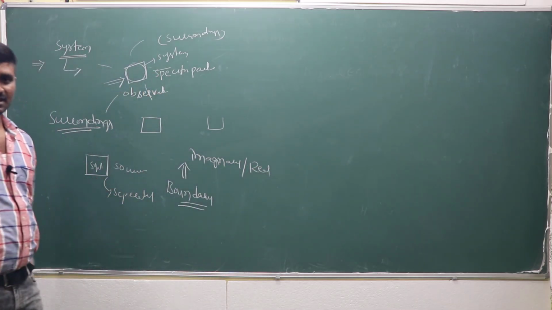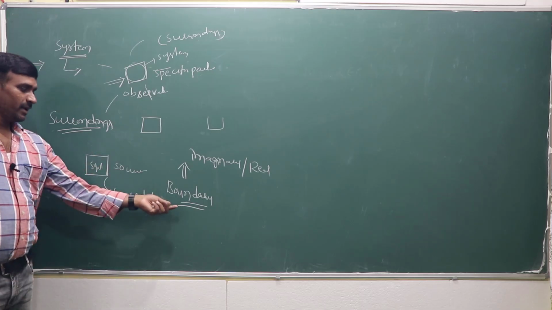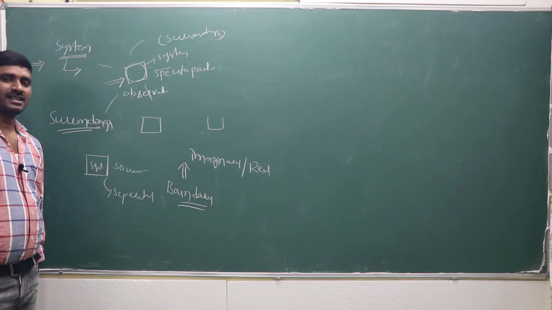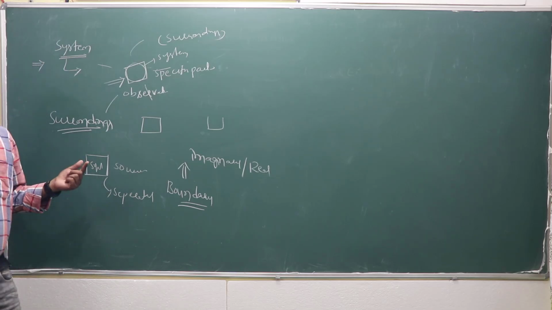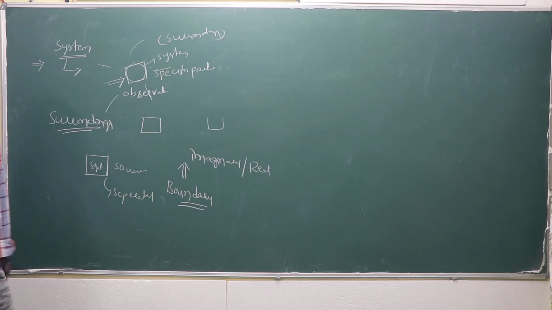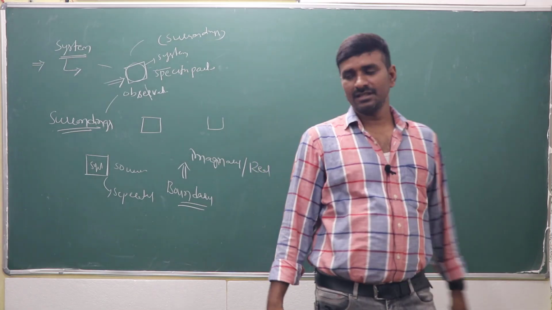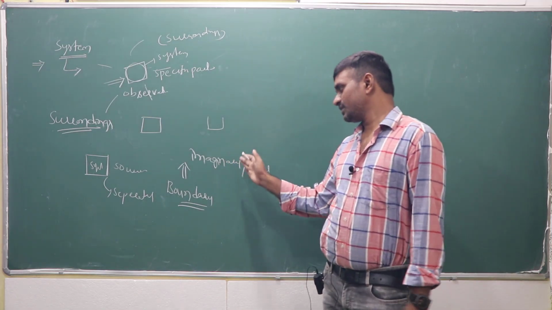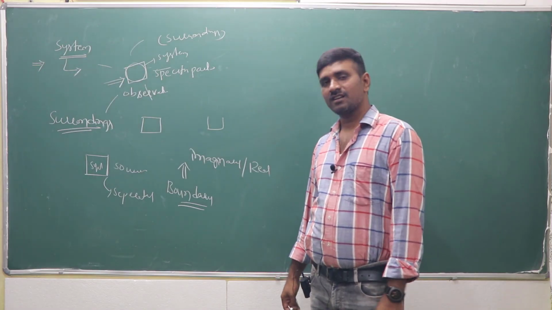We may imagine it like that, or it may be a real boundary. The system may have one phase or many phases. Imaginary or real, the boundary separates the system and the surroundings.